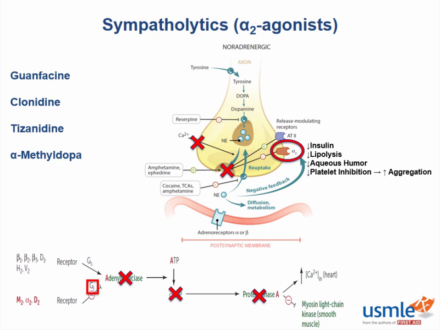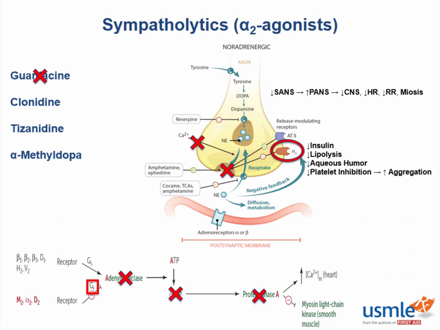Guanfacine, clonidine, tizanidine, and alpha-methyl-dopa all act to decrease the activity of the sympathetic nervous system by stimulating alpha-2 receptors on the presynaptic terminal, leading to an inhibition of sympathetic outflow within the CNS. Now, what are some side effects of excessively inhibiting the sympathetic nervous system? Well, the parasympathetic system could potentially dominate the body, leading to CNS depression, bradycardia, respiratory depression, and miosis.